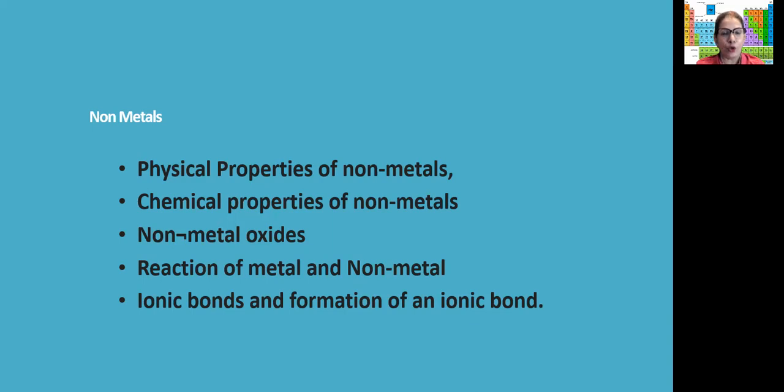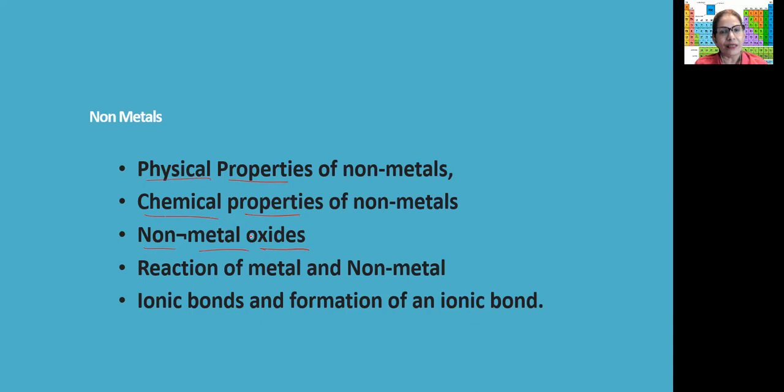So metals and non-metals. In this topic, we are going to do all the physical and chemical properties of non-metals. So non-metals also have some chemical properties. So we'll be doing the physical properties and then the chemical properties of non-metals, then non-metal oxides.